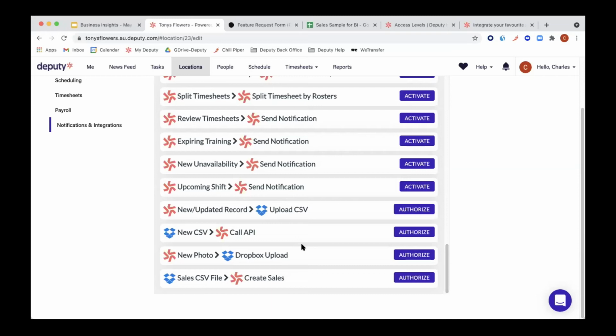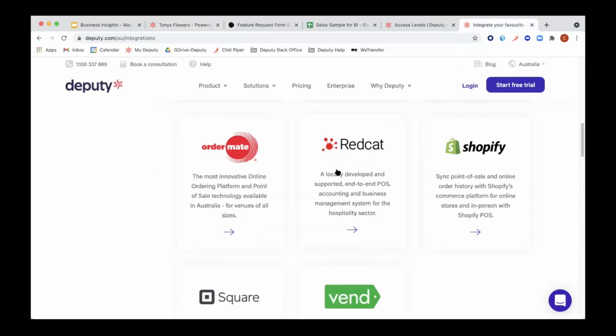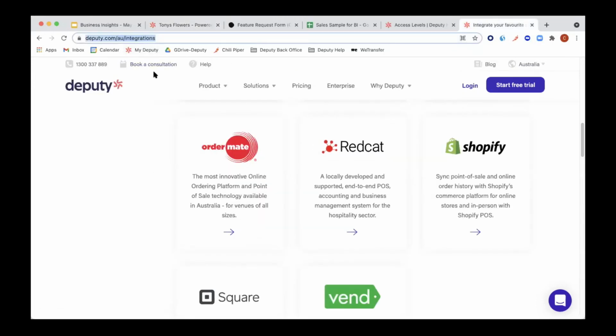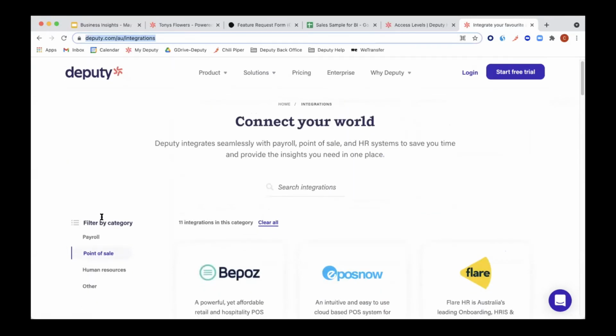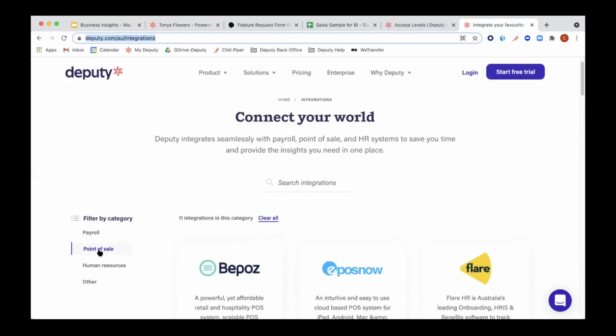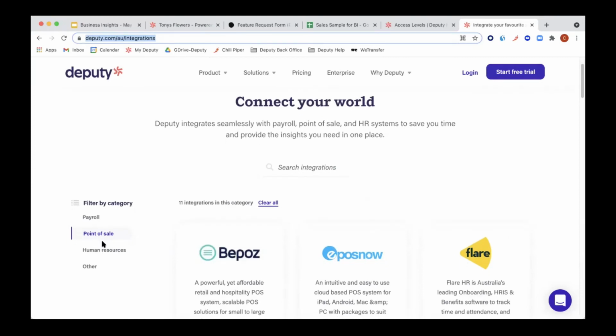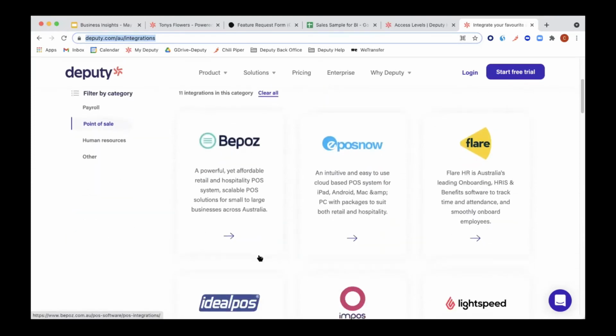Awesome. Cool. Let's have a look. So what else do we have? The integrations we've shown. What type of sales platforms do you integrate with? That was also on that page. So please go to deputy.com/au/integrations. That will show you all of those. And then you can just click on point of sale, and those are all the point of sale ones that you need.